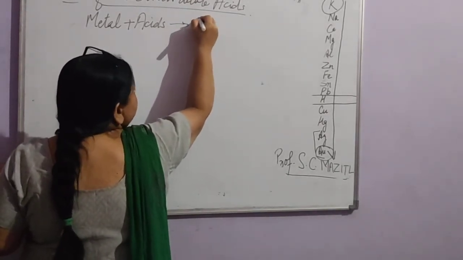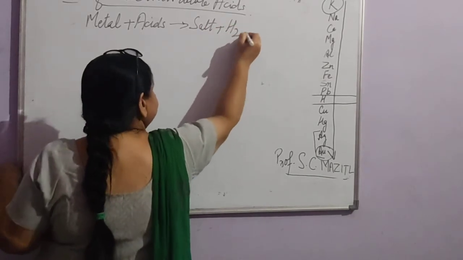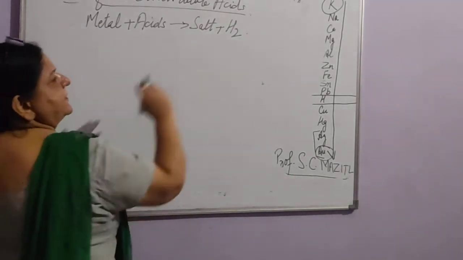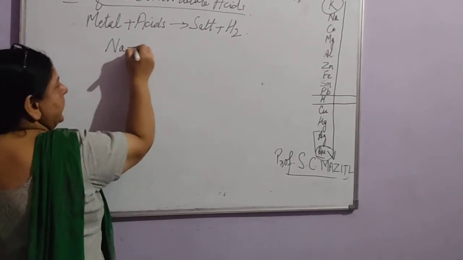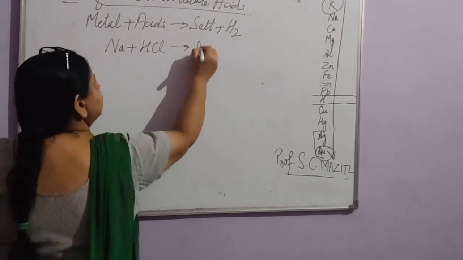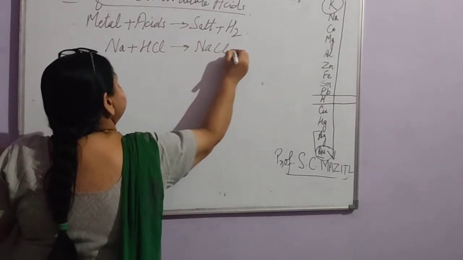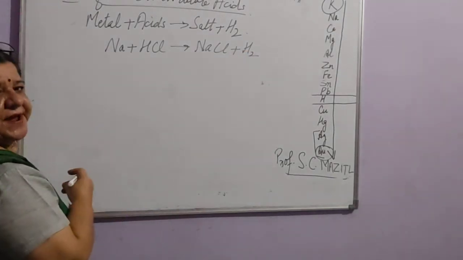Yes, salt plus hydrogen gas. Like if we take the example, we start with Na plus HCl. We take dilute hydrochloric acid, it will produce NaCl plus H2. You can balance the reactions.